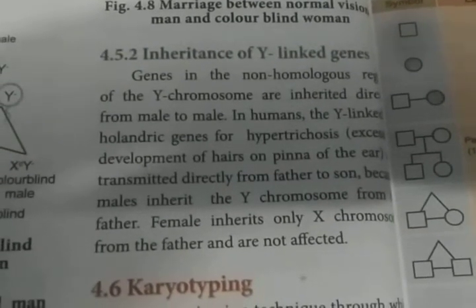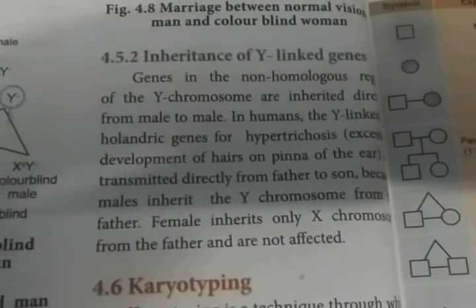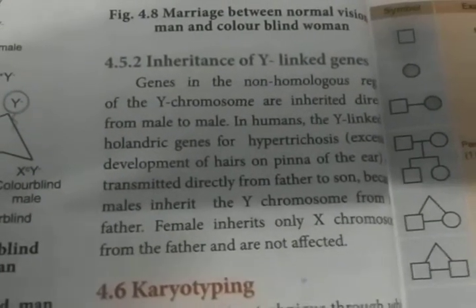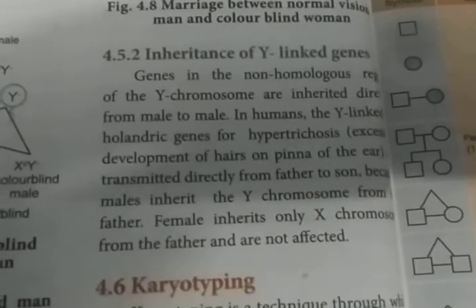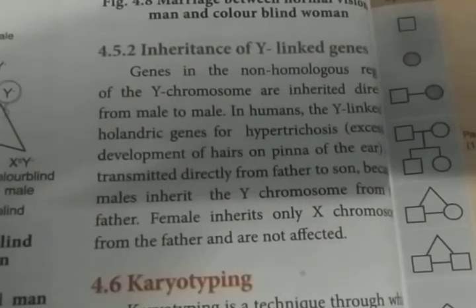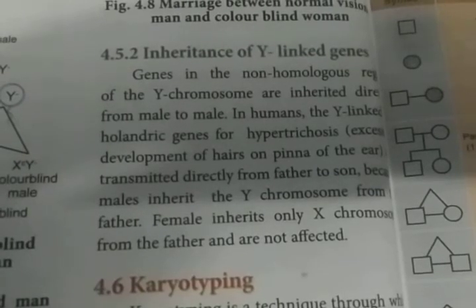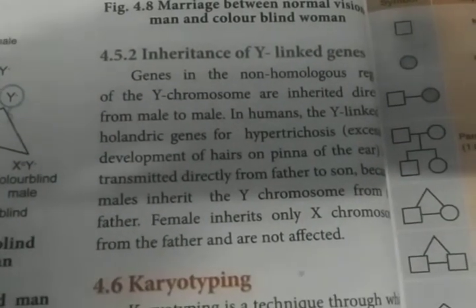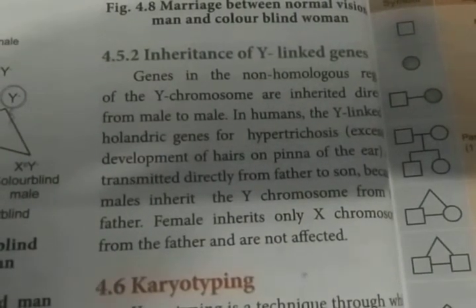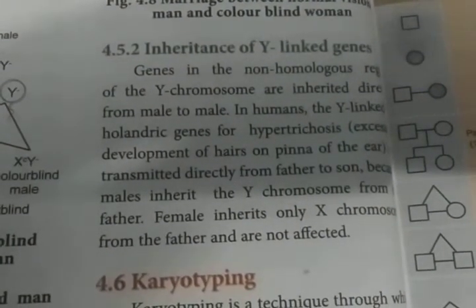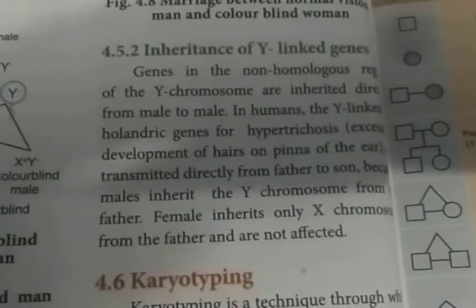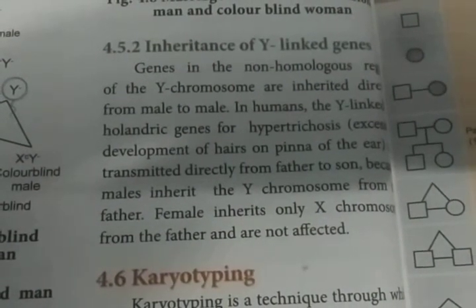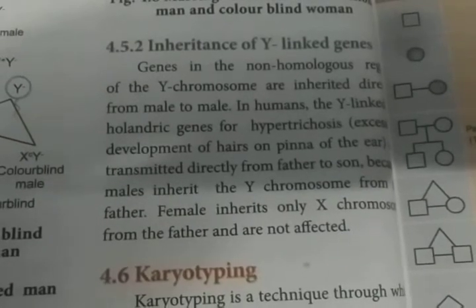So Y-linked genes are present in different regions of the Y chromosome. They can transfer from male to male because the corresponding genes are absent in the X chromosome, so they cannot be expressed on the X chromosome. So it is expressed only in the male. In humans, a Y-linked gene is the gene for hypertrichosis. For example, they have given here excess development of hairs on the pinna of the ear.